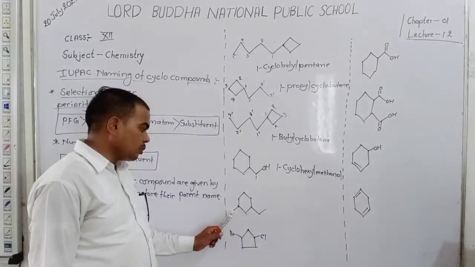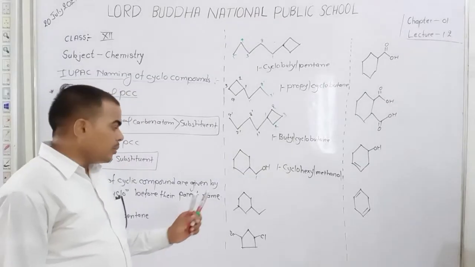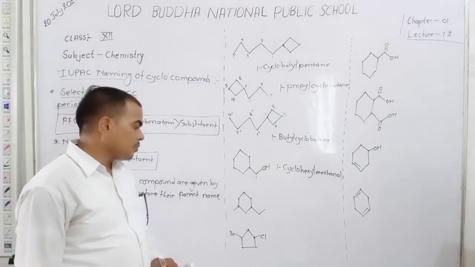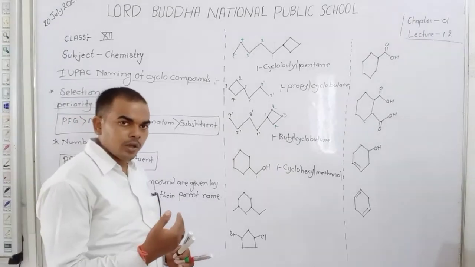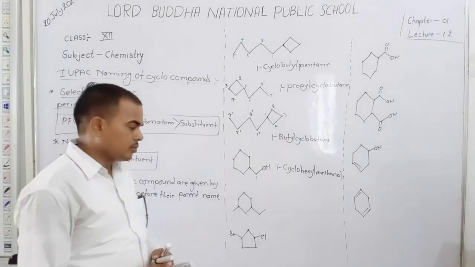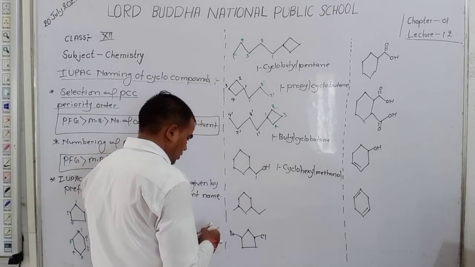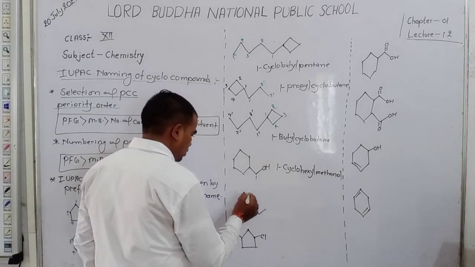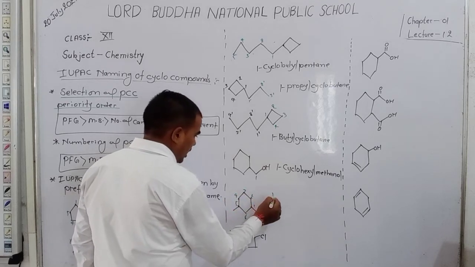Here 1 carbon, so methyl. Here ethyl, here methyl. The numbering starts from where the substituent gets the lowest number. If we start counting 1 from here, 1, 2, 3, 4, 5, 6, so here 1 and 5th position.